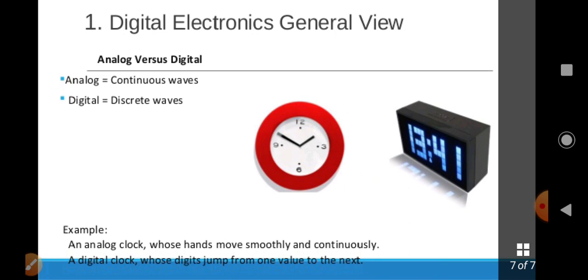Digital electronics general view. Analog versus digital. Analog means continuous wave, digital means discrete wave. Example: an analog clock whose hands move smoothly and continuously, and a digital clock whose digits jump from one value to the next.